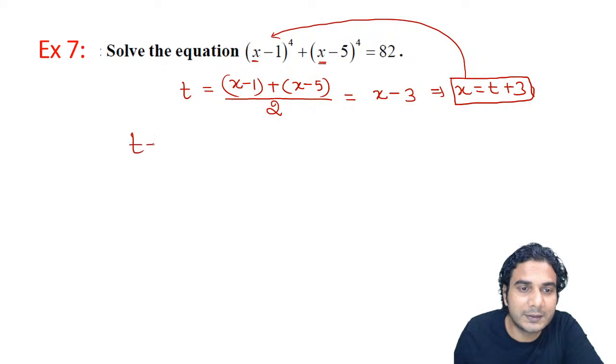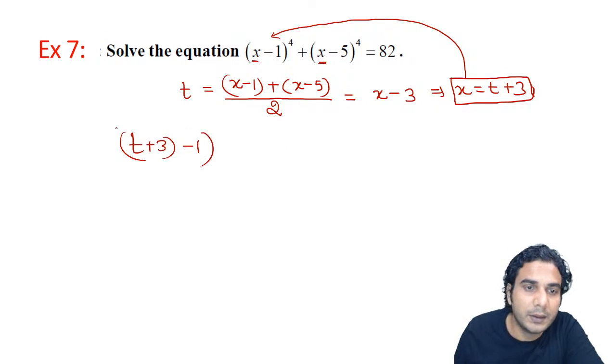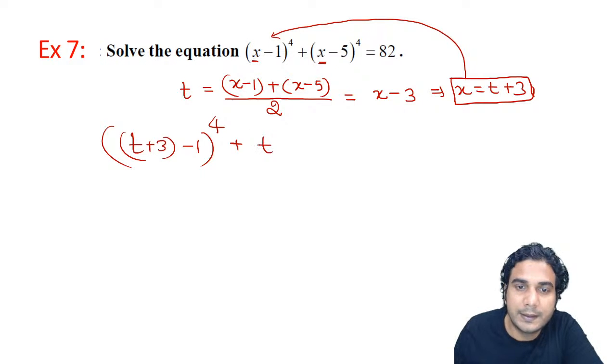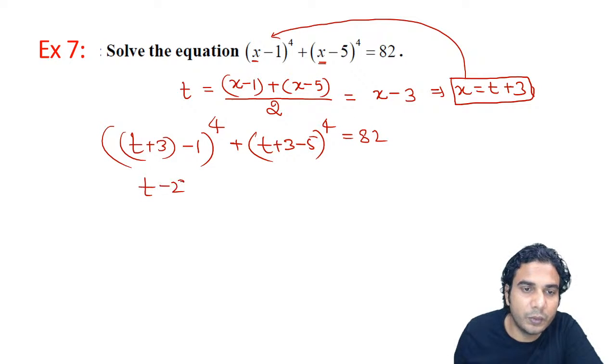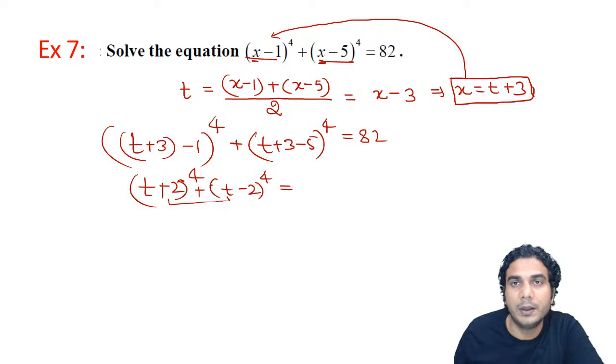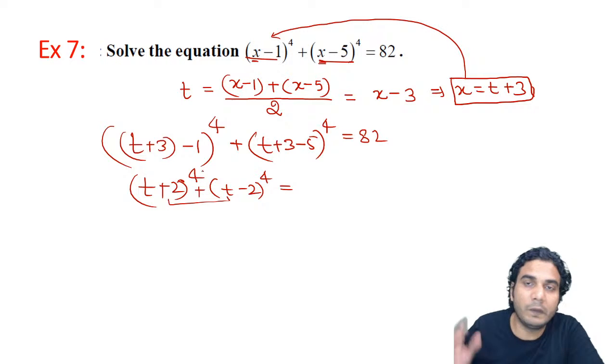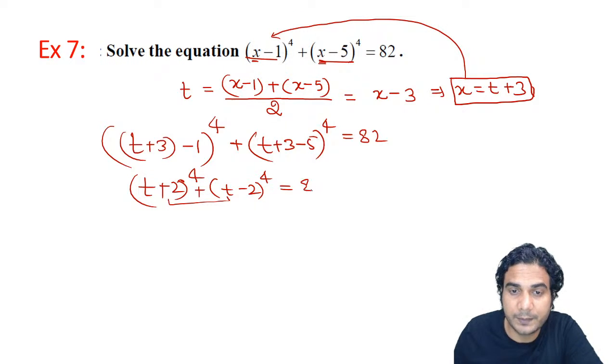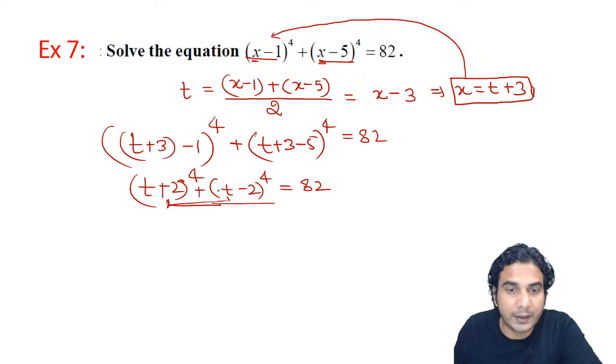So it is going to be t plus 3 minus 1 whole raised to 4 plus t plus 3 minus 5 whole raised to 4 is equal to 82. The first expression is t plus 2 whole raised to 4, and the second is t minus 2 whole raised to 4. Whenever you put the average of these two numbers as t, this is going to happen: one expression will become t plus a, another will become t minus a. That is the first step.